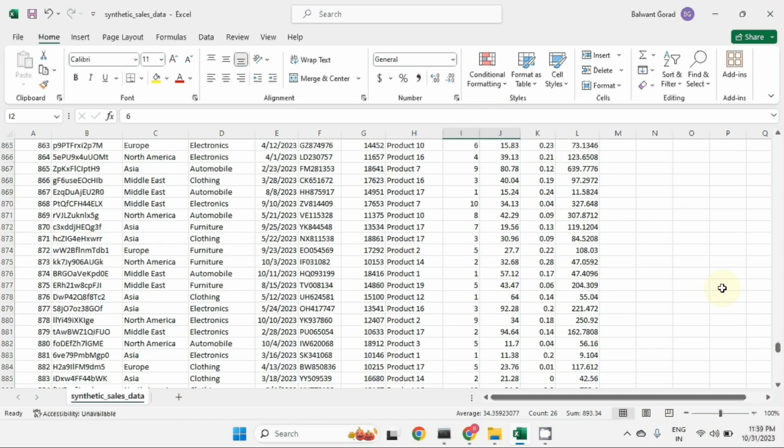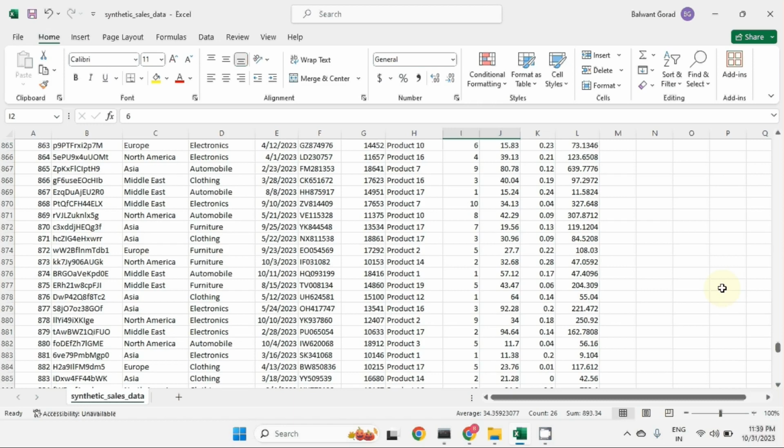The second benefit of synthetic data is protecting privacy. Sometimes we need a dataset for testing or research, but we can't use the real dataset because it might have some personal or sensitive information. So we have to create fake data to keep things private. The third advantage is fixing data problems. Real datasets are not always perfect.